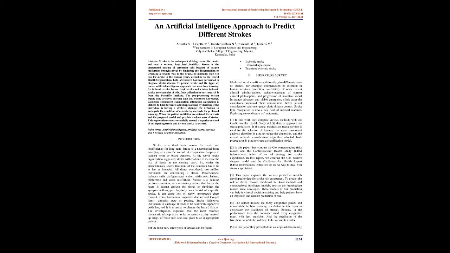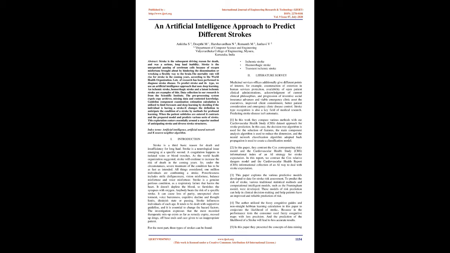Introduction. Stroke is a third common cause of death and long-term disability. Stroke is a neurological issue arising at a specific moment. A coagulation occurs in isolated veins or blood vessels. As the World Health Organization suggested, stroke will continue to increase the risk of death in the coming years. So, under the circumstances, severe treatment of the condition has to be as fast as possible.